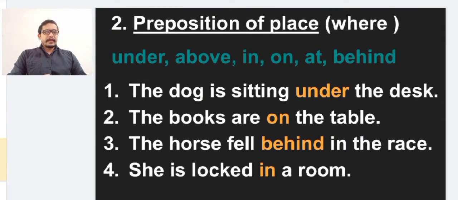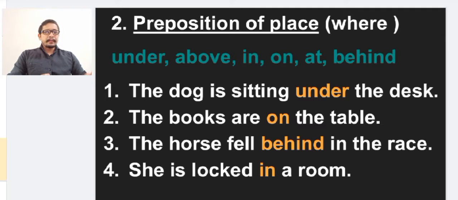Let us come to the second one, preposition of place. Preposition of place means where an event occurred. For this we are using the prepositions like under, above, in, on, at, behind, all these prepositions. We will be having the doubt: in, on, at we are using as a preposition of time, and the same preposition we are using as a preposition of place.